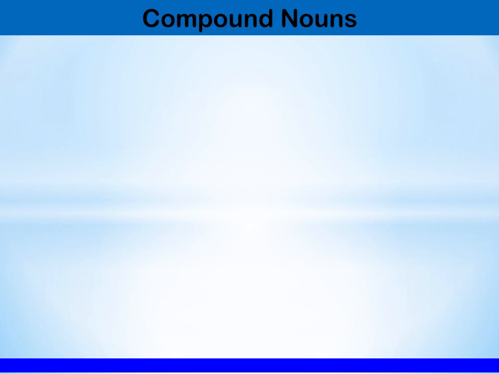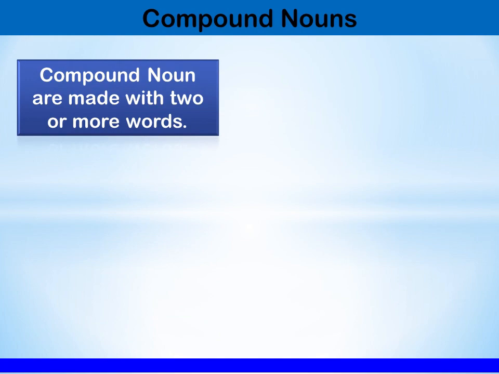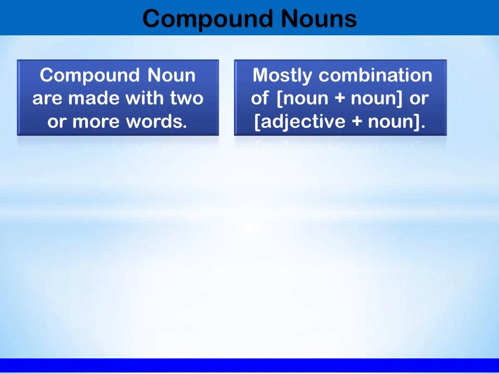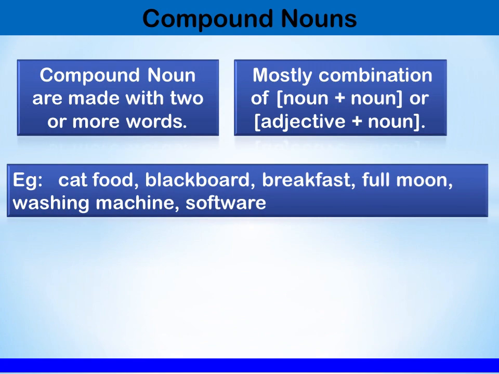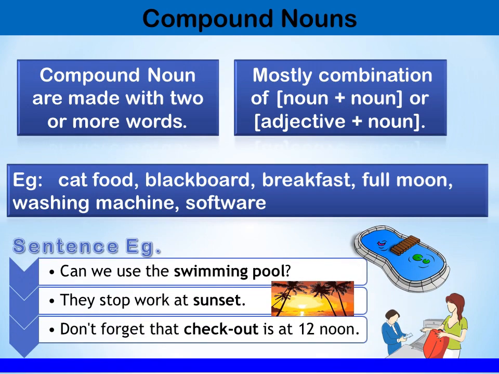The last type of noun that we're going to learn is compound noun. Compound nouns are made with 2 or more different words, mostly a combination of noun plus noun or adjective and noun. Let us see some examples. Cat food. Blackboard, breakfast. Full moon, washing machine, software. These are some examples of compound nouns.